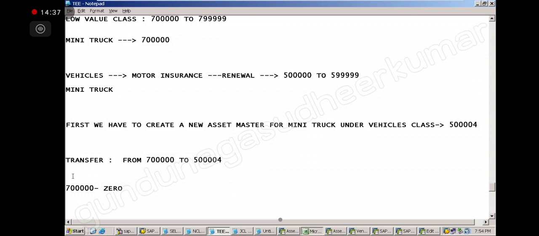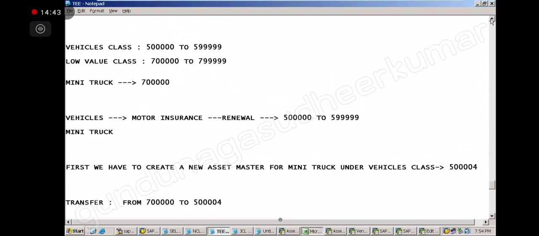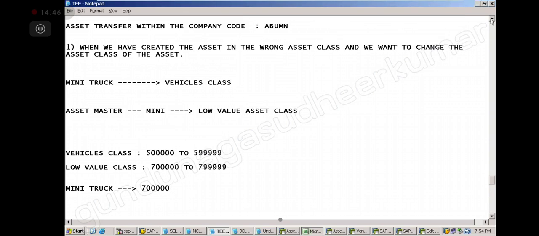Note down if you want, then we will proceed. I will show you. Sir, does it mean we are changing the number range from one asset class to another? I'm not changing the asset number range, I'm changing the asset number. The asset number range will remain the same, 5 lakh to 599 for the class. I'm only moving assets from one class to another.